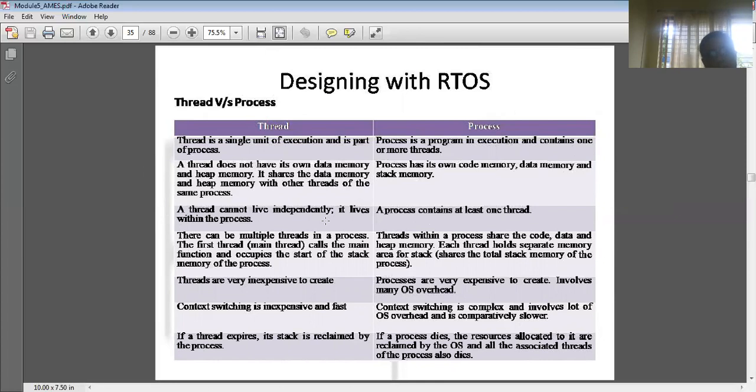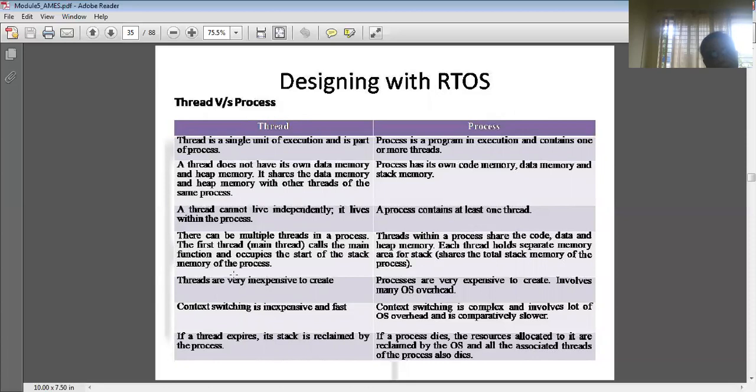The third difference is that a thread cannot live independently. It lives within the process, and a process contains at least one thread, right? There can be multiple threads in a process, and the first thread you create is the main function, which occupies the start of the stack memory of the process. Threads within a process share the code, data, and heap memory. Each thread holds a separate memory area for the stack.